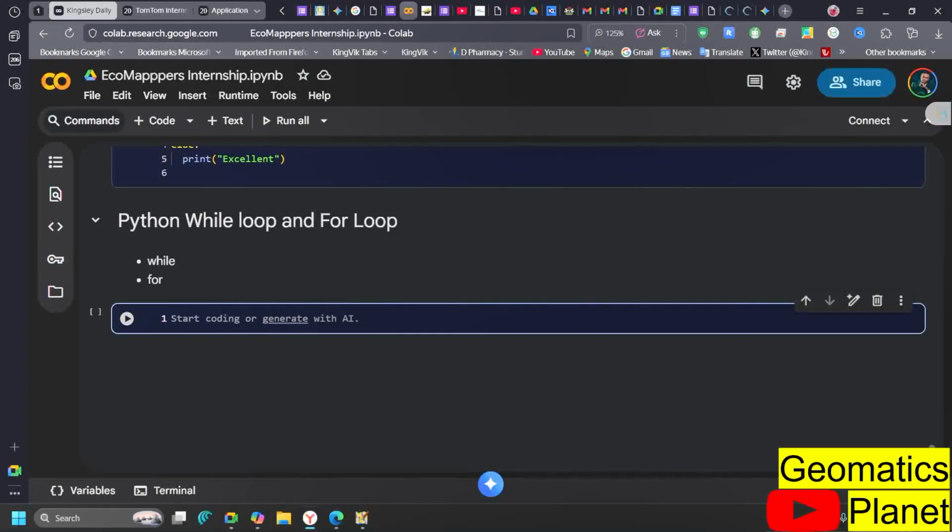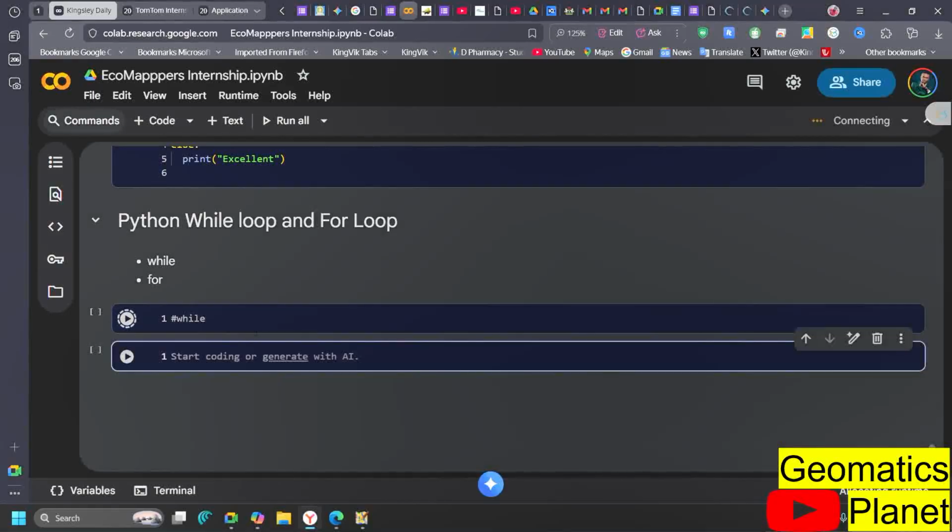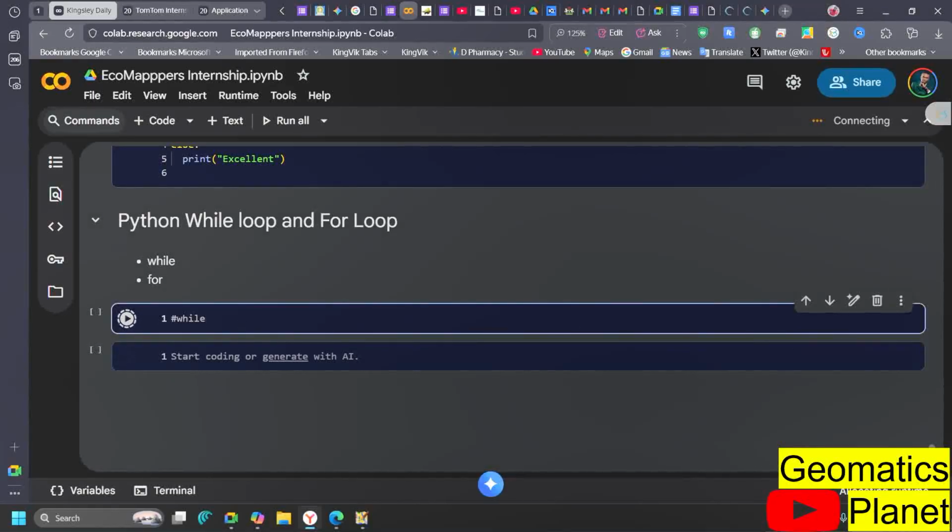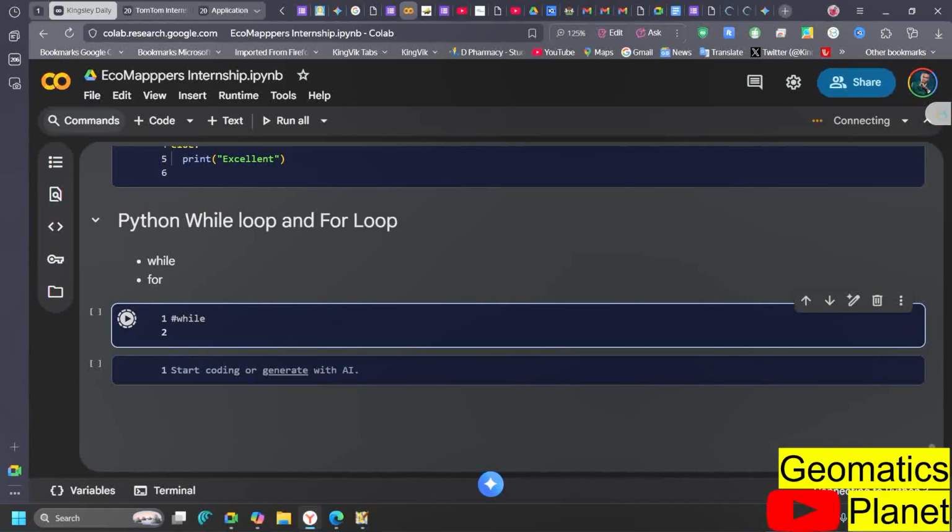Now, with the while loop, what it means is that you can execute a set of statements as long as the condition is true. Any set of statements can be executed as long as the condition is true. So it is while, and this is majorly why we call it a while loop. Let's say we have A, B, C, D, E, F. You say while this number is greater than 6, print I.